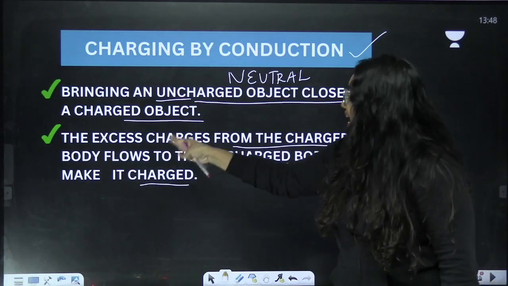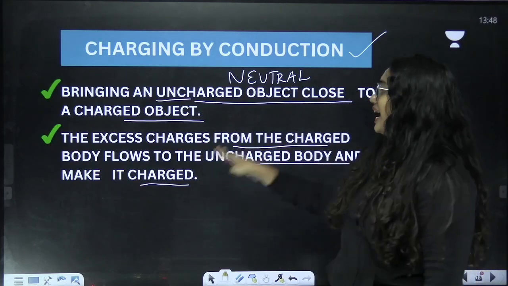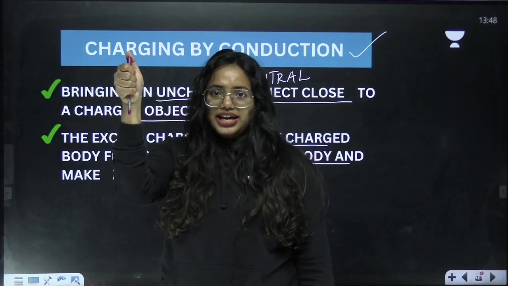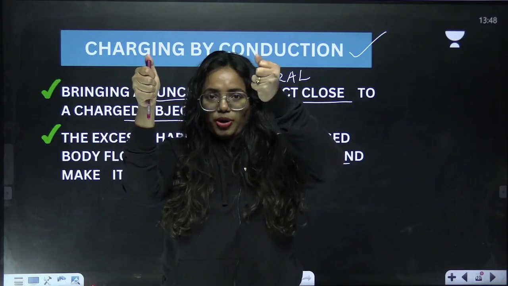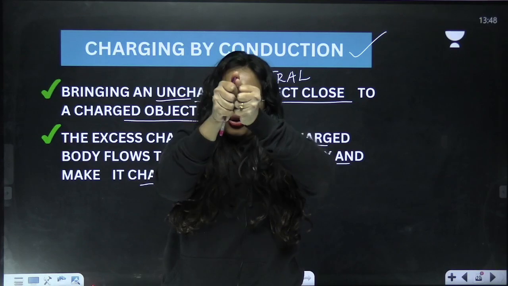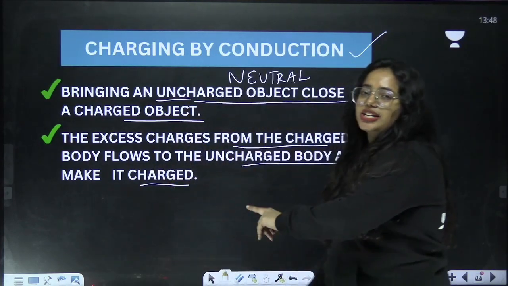So look at the next statement. The excess charges from the charged body flows to the uncharged body and make it charged. How is it possible? I'm taking a charged body and I'm going to take an uncharged body. If I try to keep them close, what happens? The charge can flow and make the other body also charged. That is the same thing which is happening here.